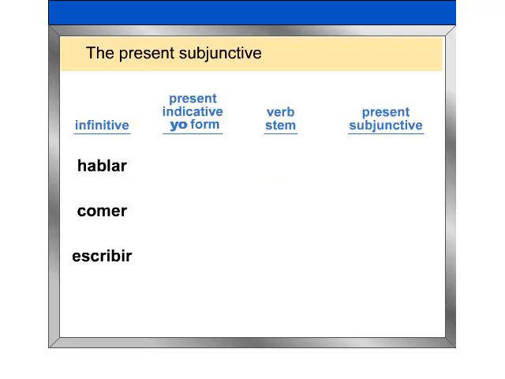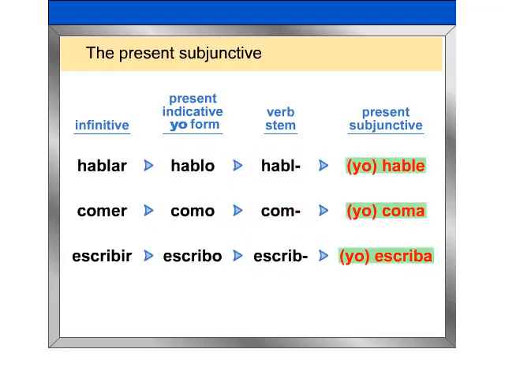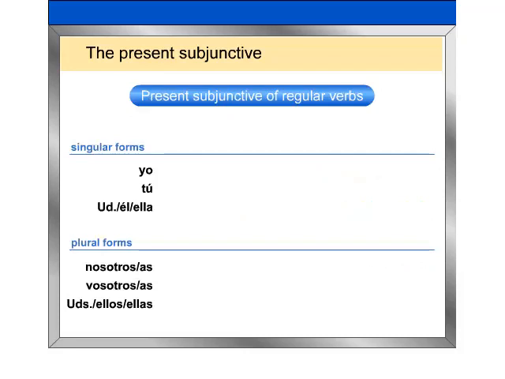The present subjunctive is formed very much like usted and ustedes and negative tú commands. From the yo form of the present indicative, drop the o ending and replace it with the subjunctive endings. Let's take a look at the subjunctive endings. Repeat the present subjunctive conjugation of hablar after me.